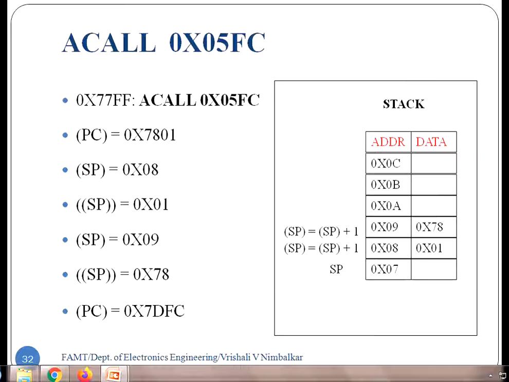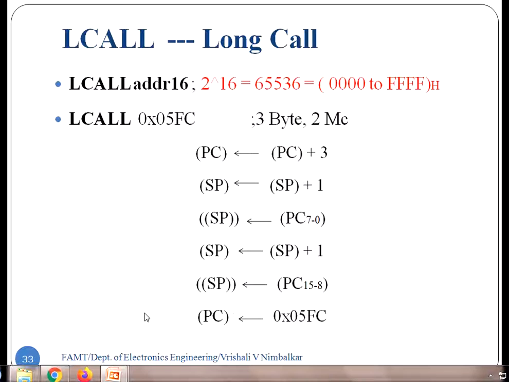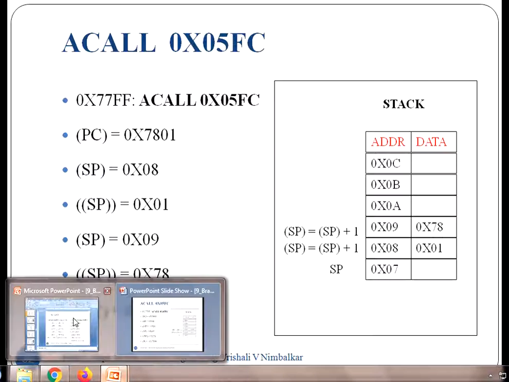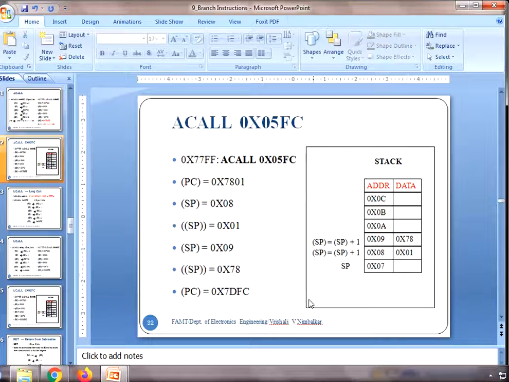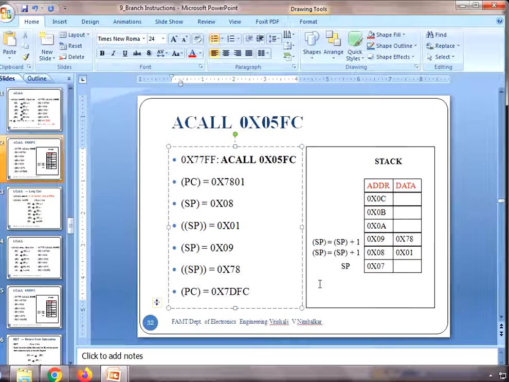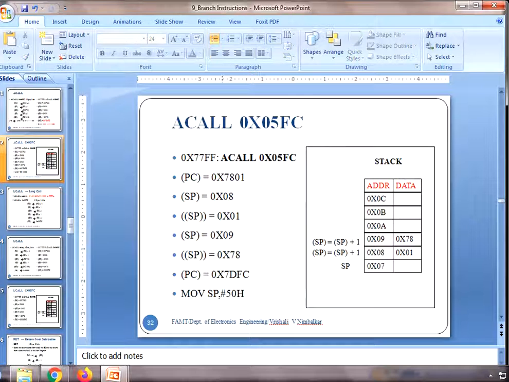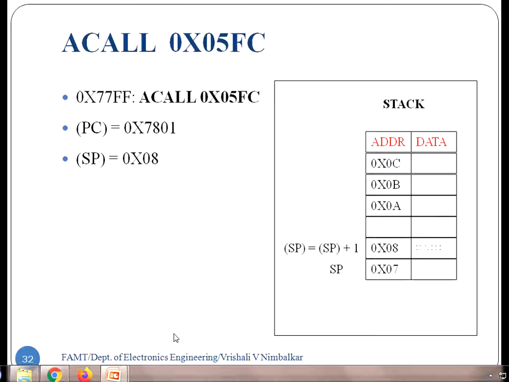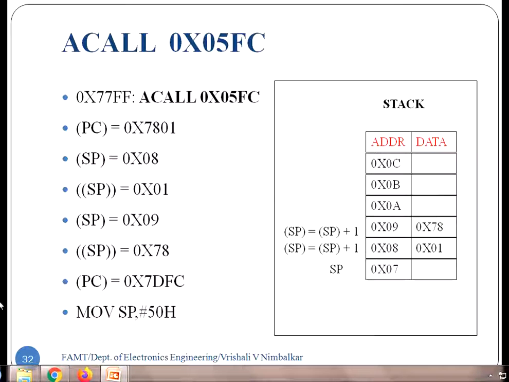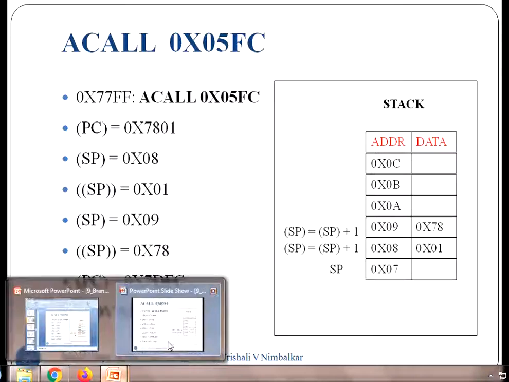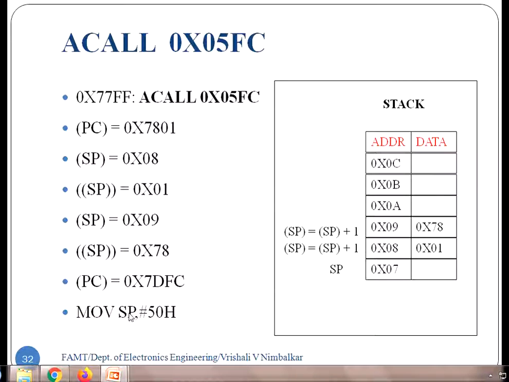Right, initializing the stack pointer, what will you do? You will simply write one instruction. Okay, I'll just show it to you here. You will simply write an instruction MOV SP, #50 hex. I am starting my stack memory from there. Okay, hope you all are able to see this. Just let me complete it. So see here, the last instruction, MOV SP, #50 hex. This should be the very first instruction.